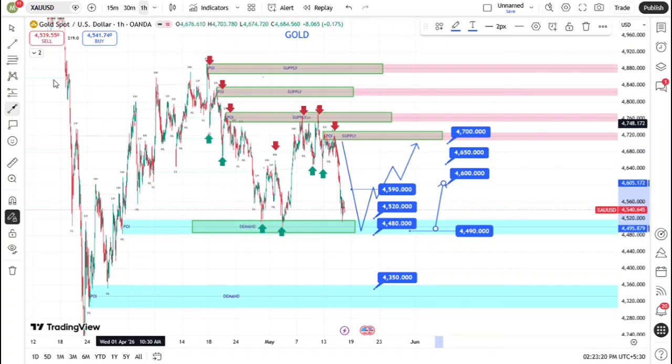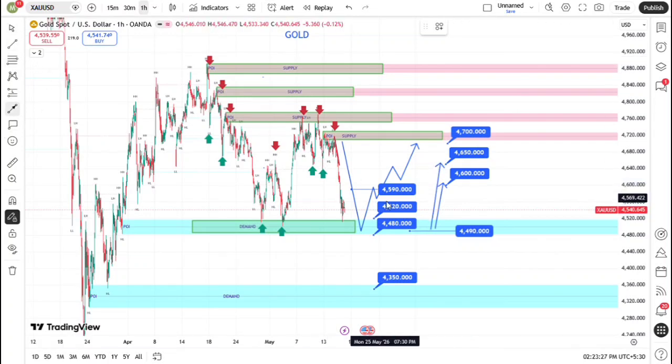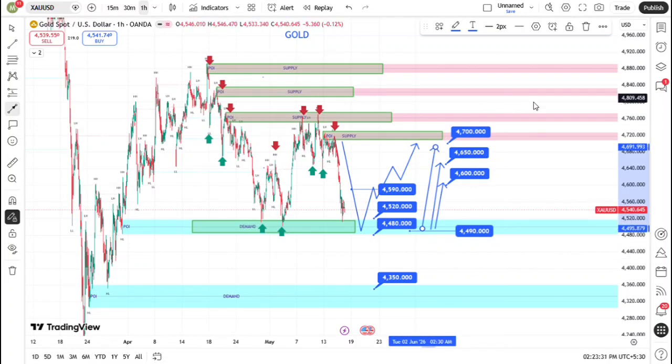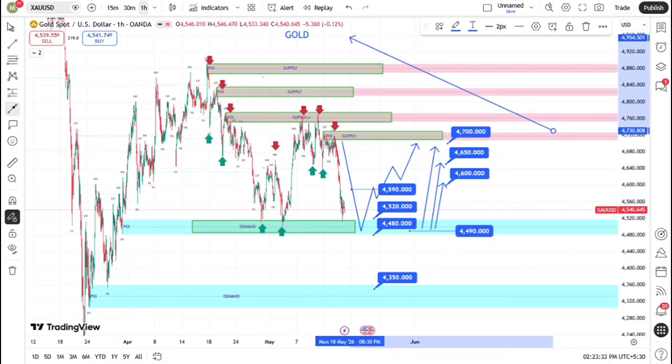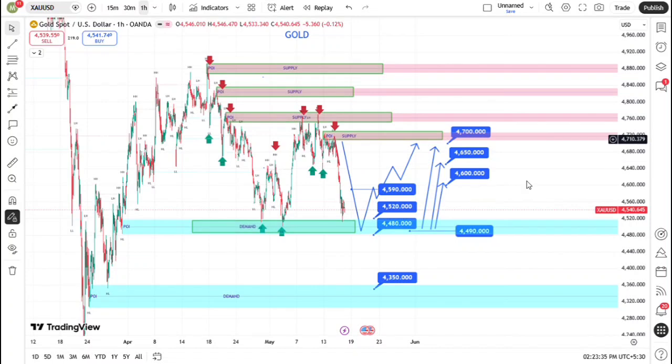Respecting this level is non-negotiable for our framework, as it signals a total failure of the demand zone to hold the existing selling pressure, which would require a complete re-evaluation of the trend. Should the demand zone hold and the mitigation process complete successfully, we have defined three primary liquidity targets.